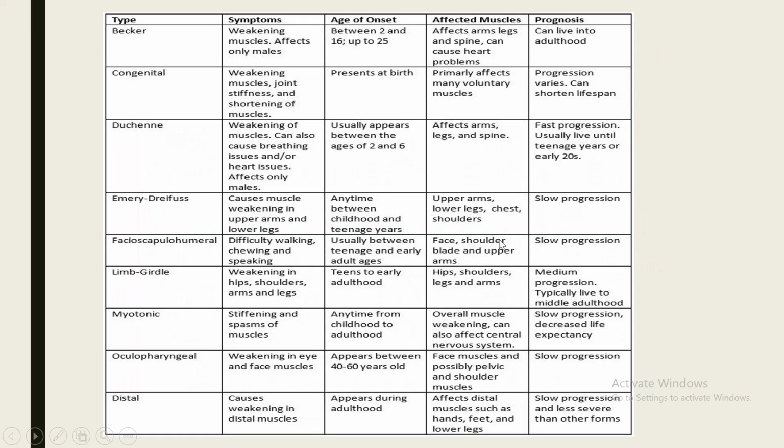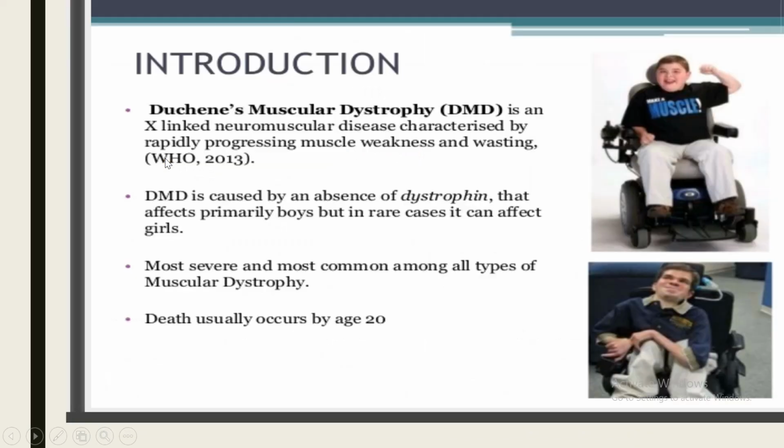So classification on the basis of genetic inheritance: X-linked is the most common type, which includes Duchenne and Becker muscular dystrophies, Emery-Dreifuss. It can also be autosomal inheritance. Autosomal recessive muscular dystrophies include congenital muscular dystrophy and limb-girdle muscular dystrophy, and autosomal dominant muscular dystrophies include limb-girdle muscular dystrophy and facioscapulohumeral muscular dystrophies. These X-linked muscular dystrophies are very common, especially these two, Duchenne and Becker muscular dystrophies.